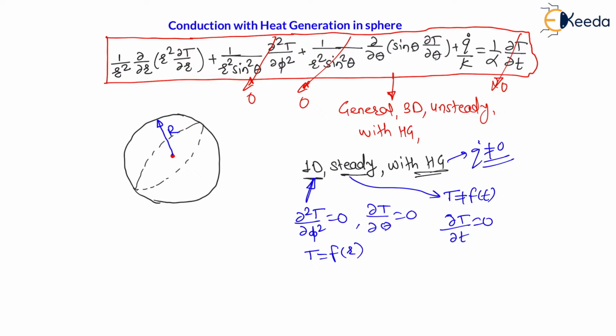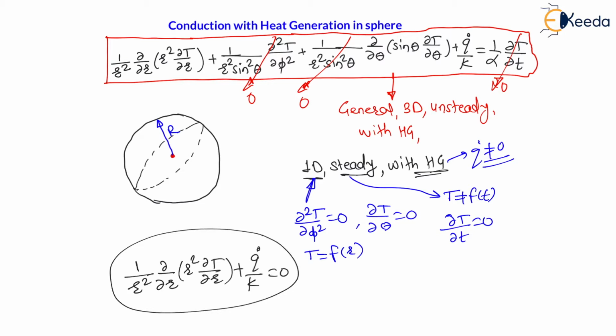So for this particular condition the equation will become: 1 upon r square del by del r of r square del T by del r plus q dot by k is equal to 0. This is called the 1D steady with heat generation conduction equation for a sphere.